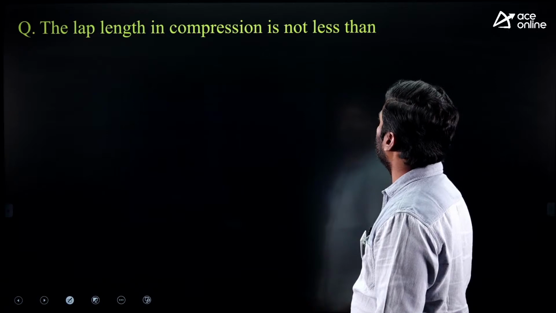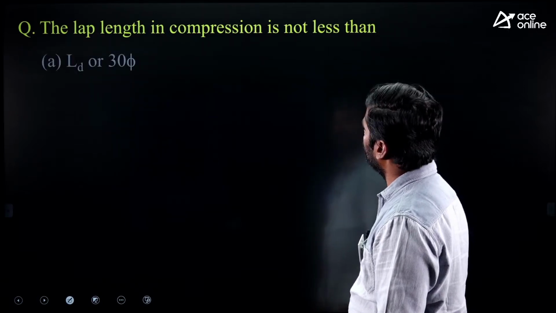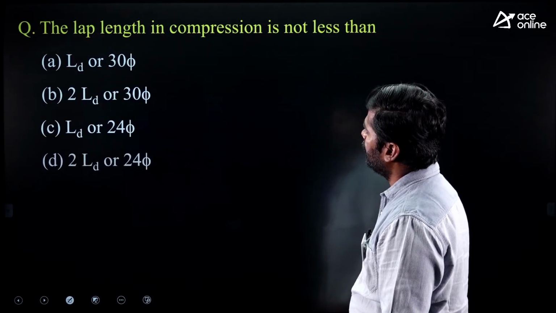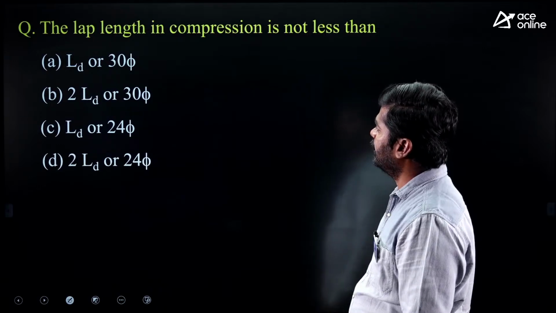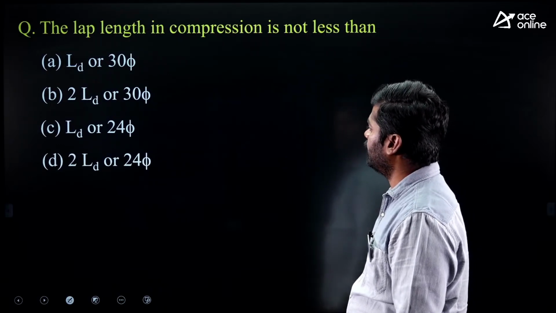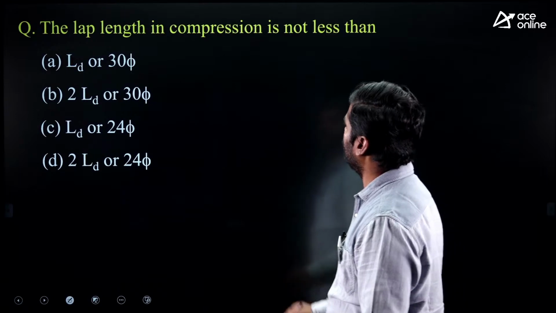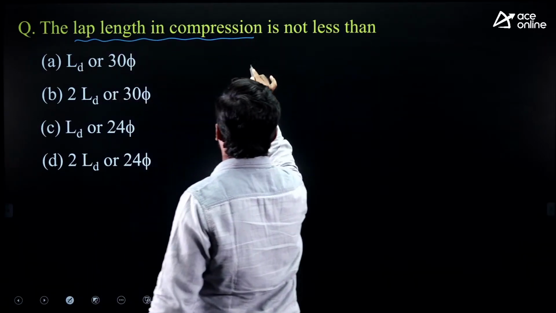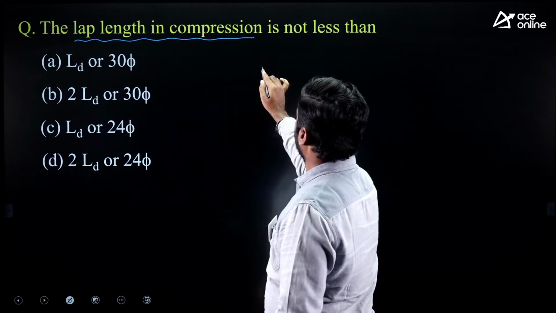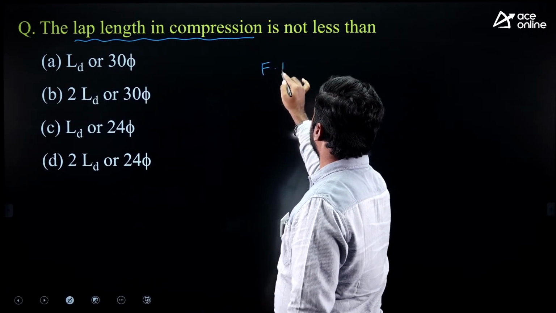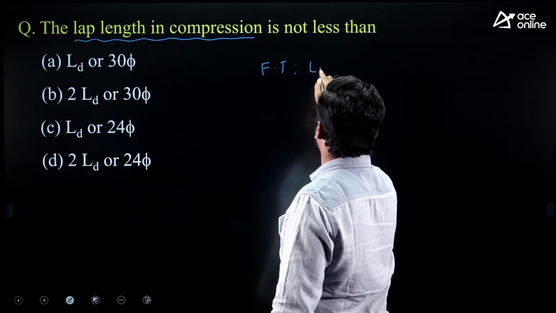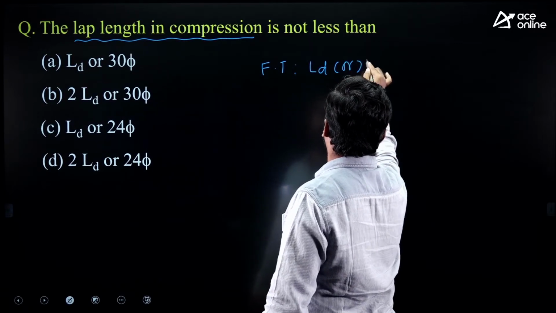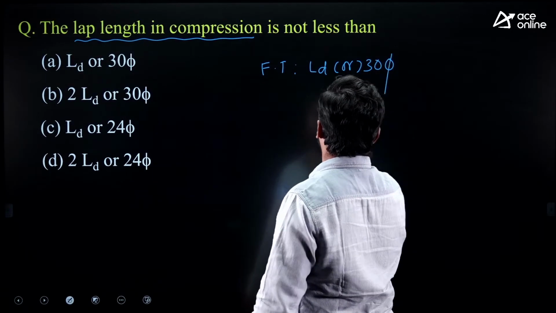The lap length in compression is not less than Ld or 35 phi, 2 times Ld or 35 phi, Ld or 24.5 phi, 2 times Ld or 24.5 phi. Actually, in flexural tension, lap length will be Ld or 35 phi, whichever is maximum.